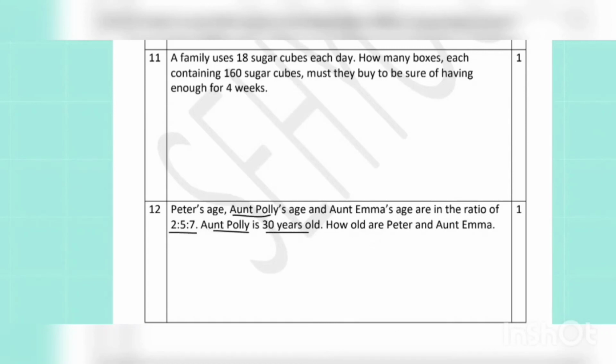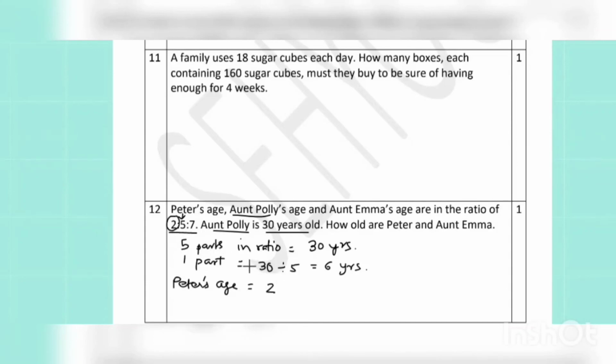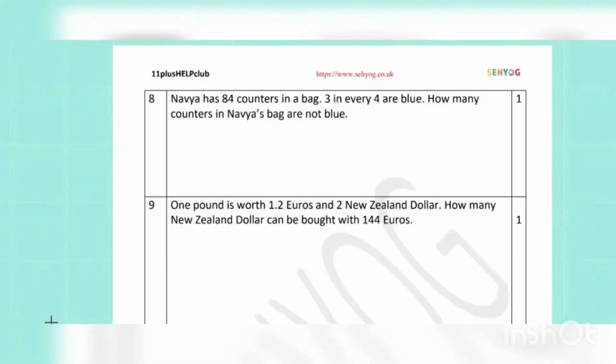So, if Aunt Polly is 30 years old, she is the middle term in the ratio. So, 5 parts represents 30 years. So, 1 part is equal to 30 divided by 5, which is 6 years. So, Peter's age is 2 parts in the ratio, which means 2 times 6 years, that is 12 years. And Aunt Emma is the last term of the ratio, that is 7. So, 7 times 1 part, that is 6 years. So, 7 times 6 is 42 years. The 12 years and 42 years are our answer.